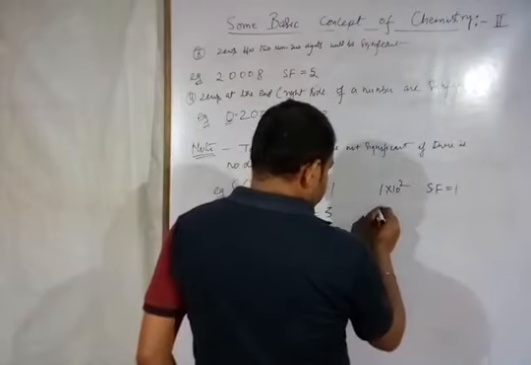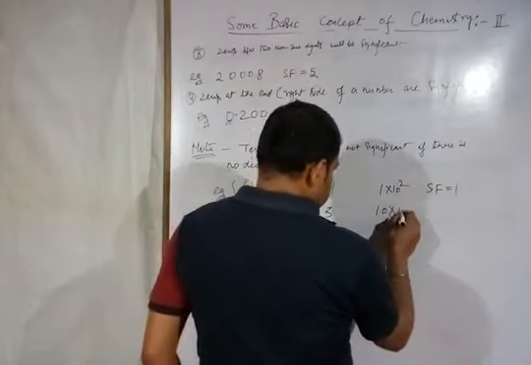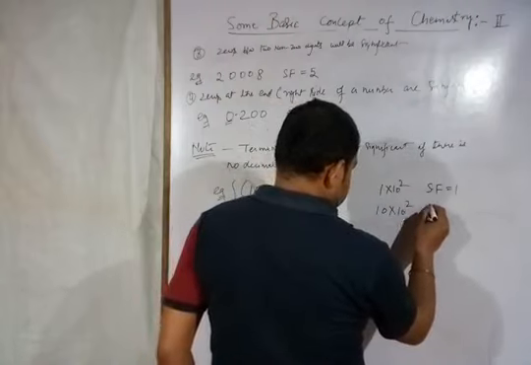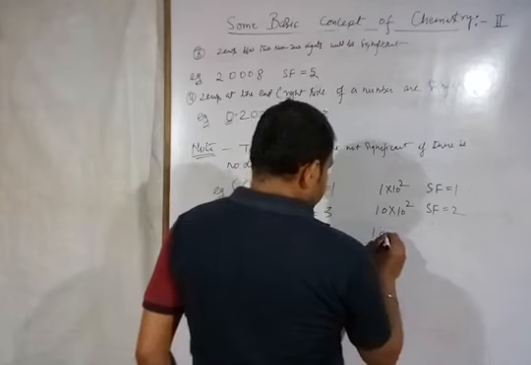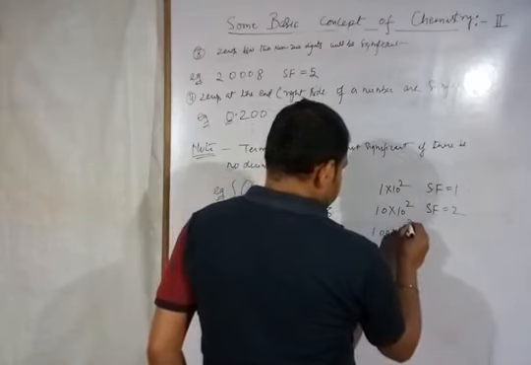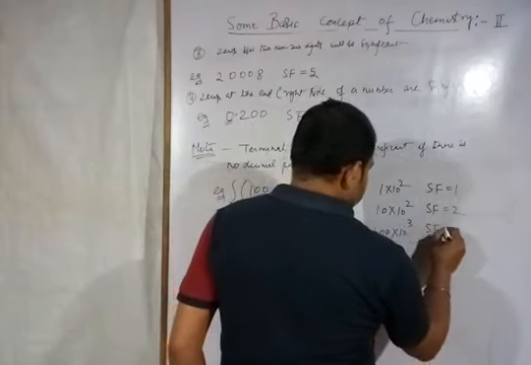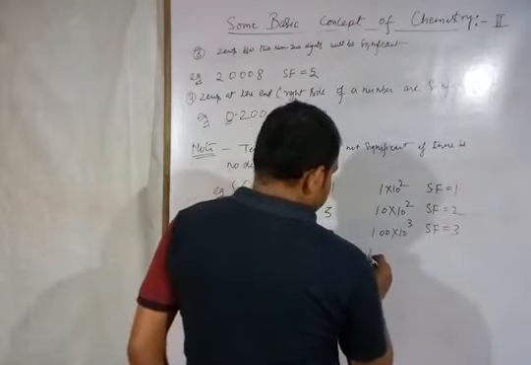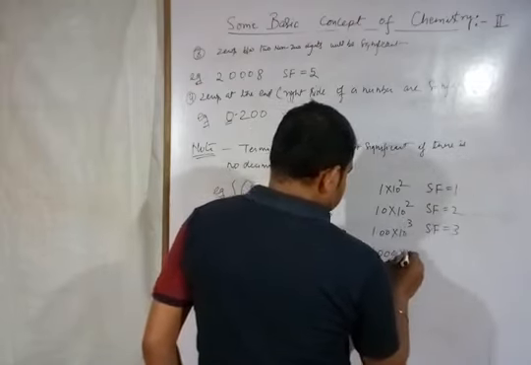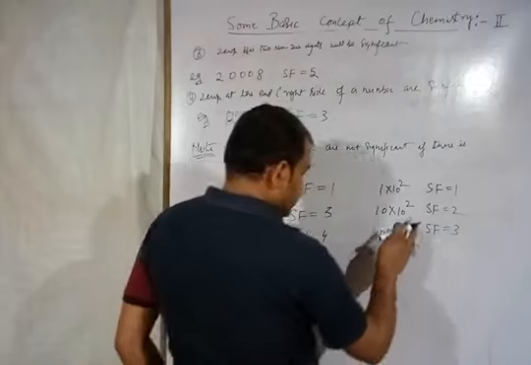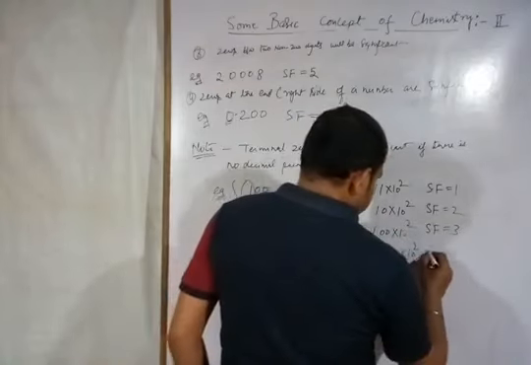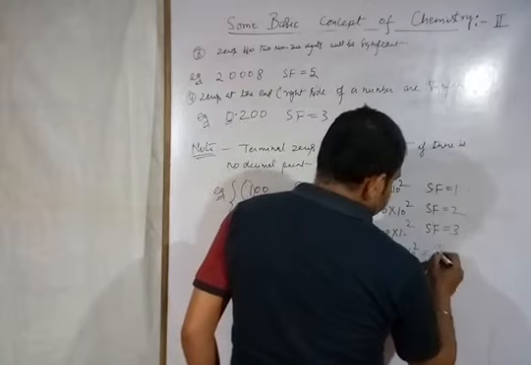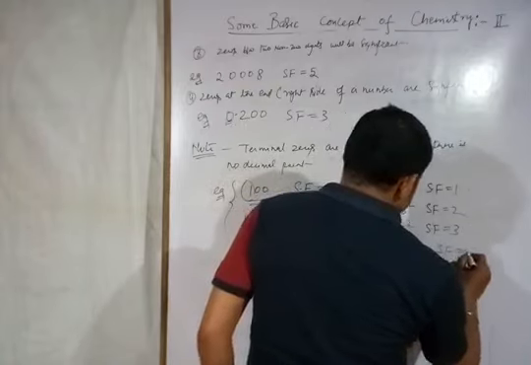If we are writing 1.0 into 10 to the raised power 2, then SF becomes 2. If we are writing 1.00 into 10 to the raised power 3, then the SF becomes 3. Similarly, 1.000 into 10 to the raised power 2, then SF becomes 4.